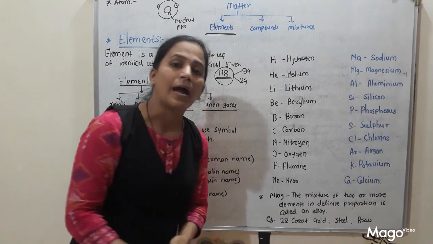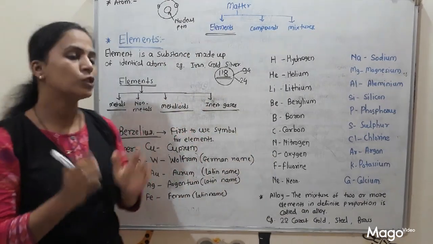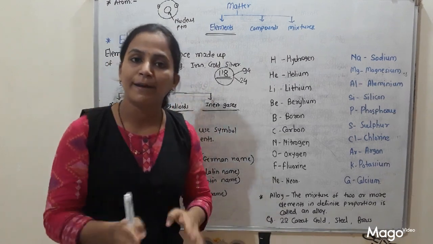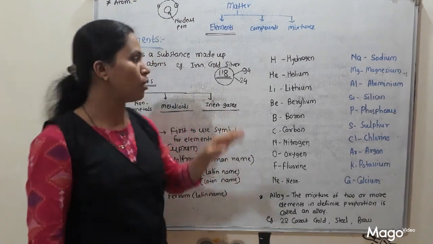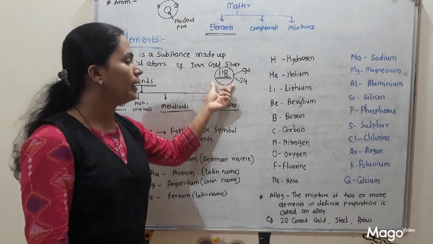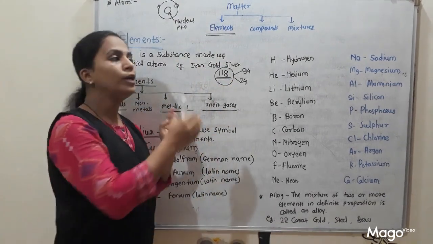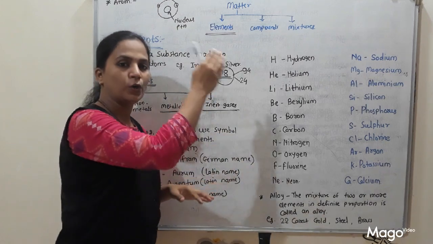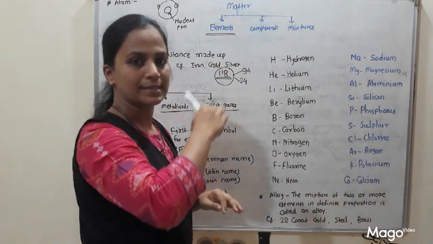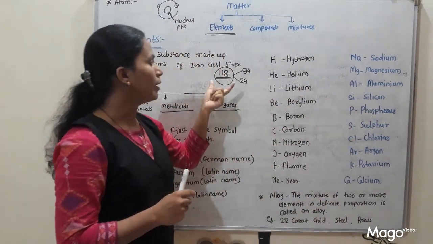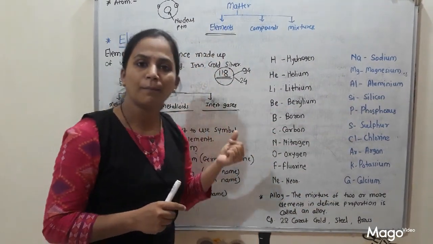Then students, you have to recite at least 20 elements out of these 118, and those elements should be in a particular sequence, because all these 118 elements are arranged in the periodic table according to their atomic numbers, 1, 2, 3, 4, 5, 6, like this. What is meant by atomic number?